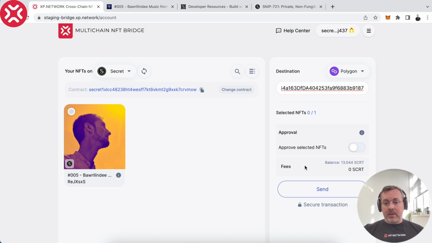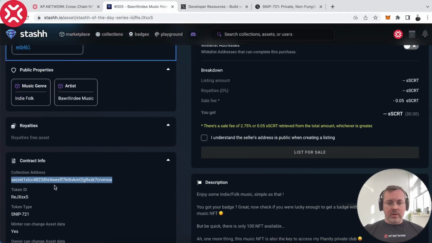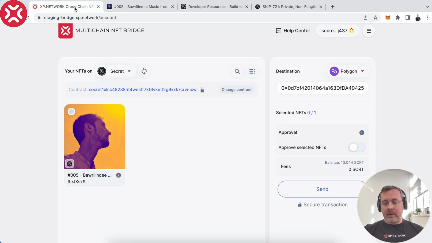Then the next step is approve. So we have to tell this contract that it's okay that another contract, which is the contract of the bridge, will do something with this NFT when we ask it to. This is called approval. All right, so let's click it.